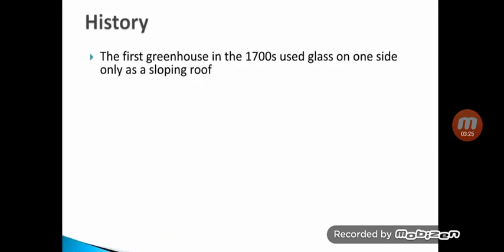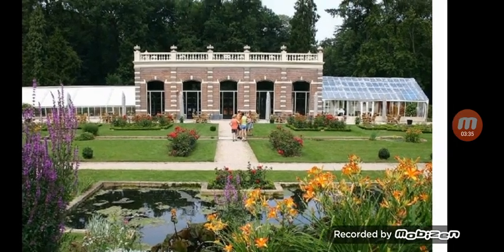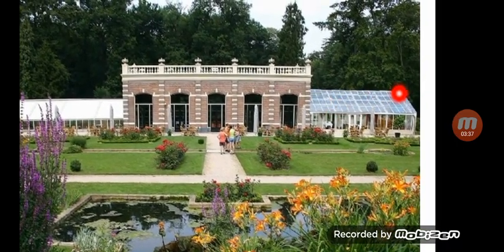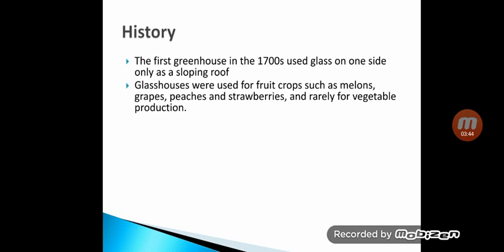The first greenhouse in the 1700s used glass on one side only as a sloping roof. So this is the sloping roof. It used only glass on one side. Glass houses, means the glazing material or the covering material which is glass, were used for fruit crops such as melons, grapes, peaches and strawberries, but these were rarely used for vegetable production.